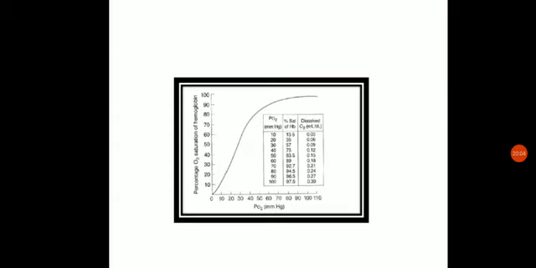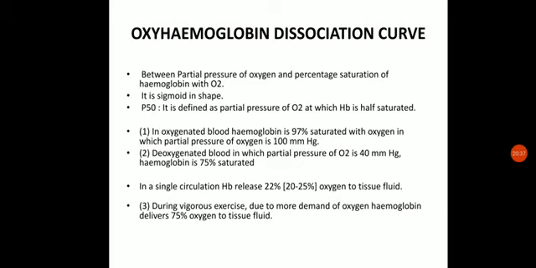Now it will be affected by different factors, mainly by changing the temperature, increasing or decreasing the pH, and CO2 concentration. So if the temperature is increased, the concentration of CO2 is increased, and pH is decreased, or we can say acidity increases, under such conditions this sigmoid dissociation curve will shift towards the right side, or we can say more dissociation of the oxyhemoglobin will take place. So that's about the dissociation curve.